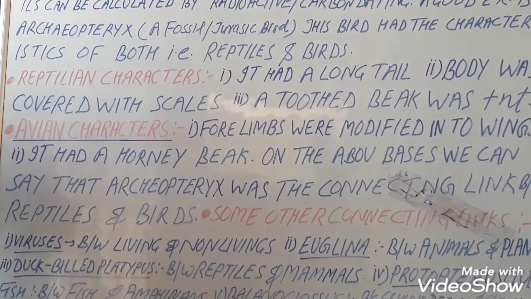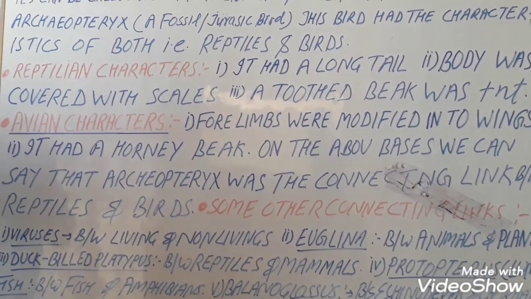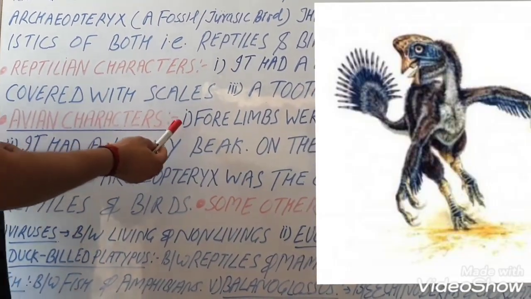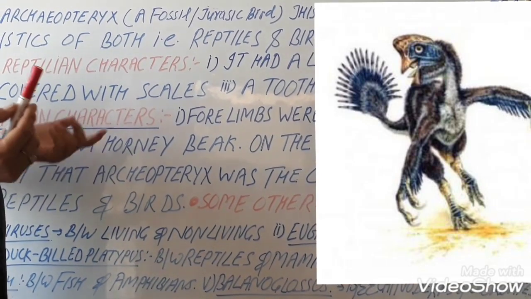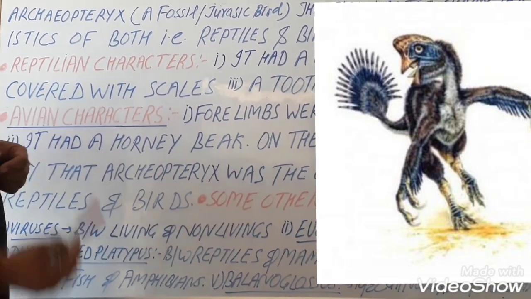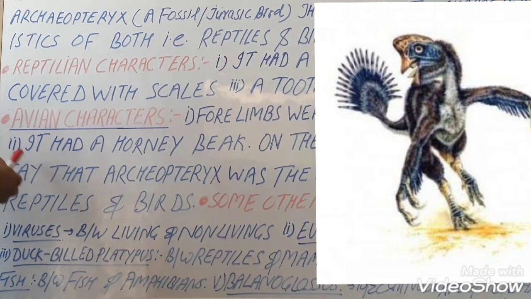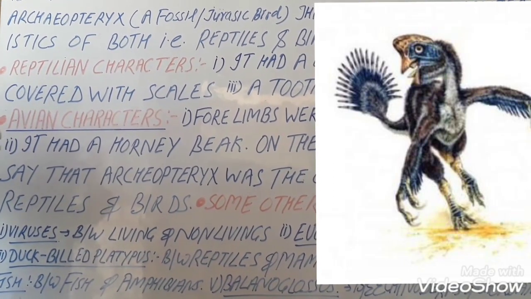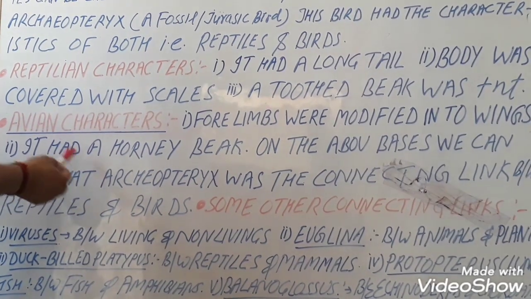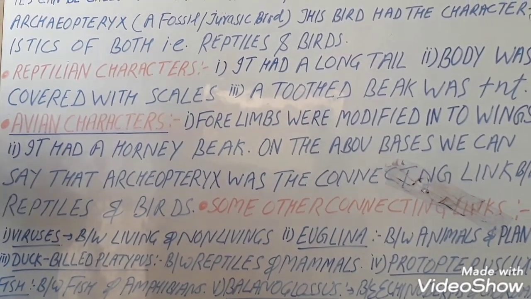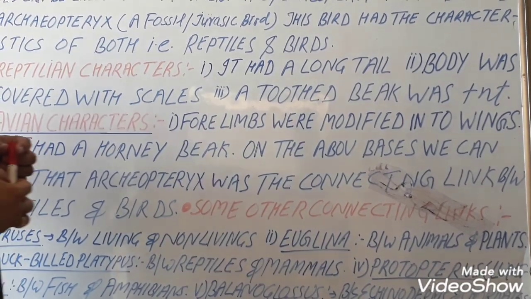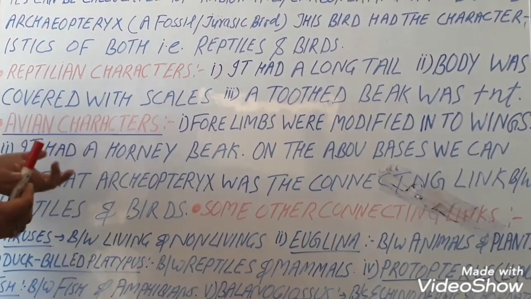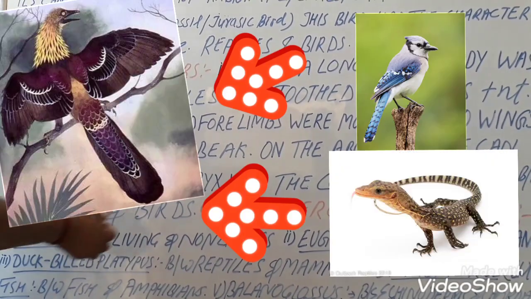Avian characters, or characters which occur inside the birds, are as follows. The forelimbs of this creature were modified into wings for flying just like birds. It had a horny beak just like birds, because birds have a beak. So the beak is horny in this animal. On the above basis, we can say that Archaeopteryx was the connecting link between reptiles and birds.